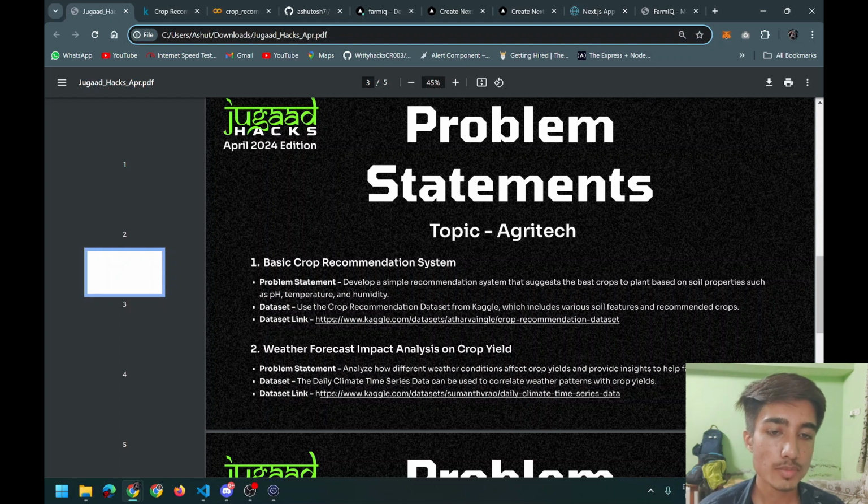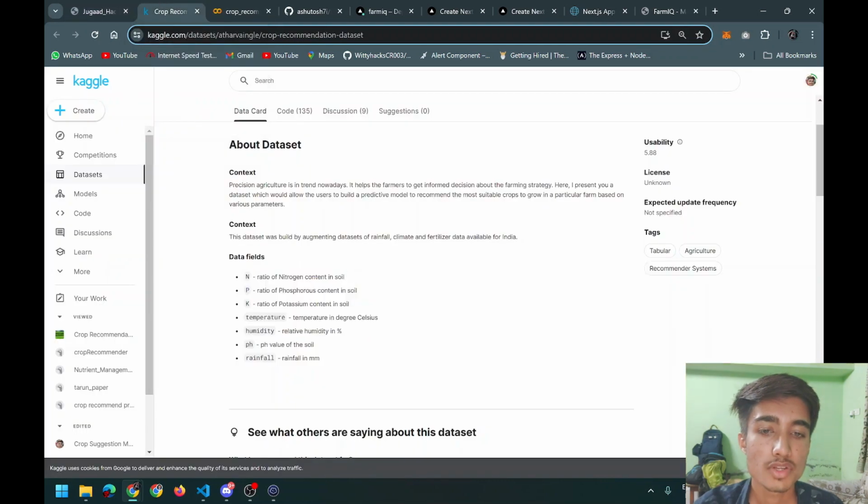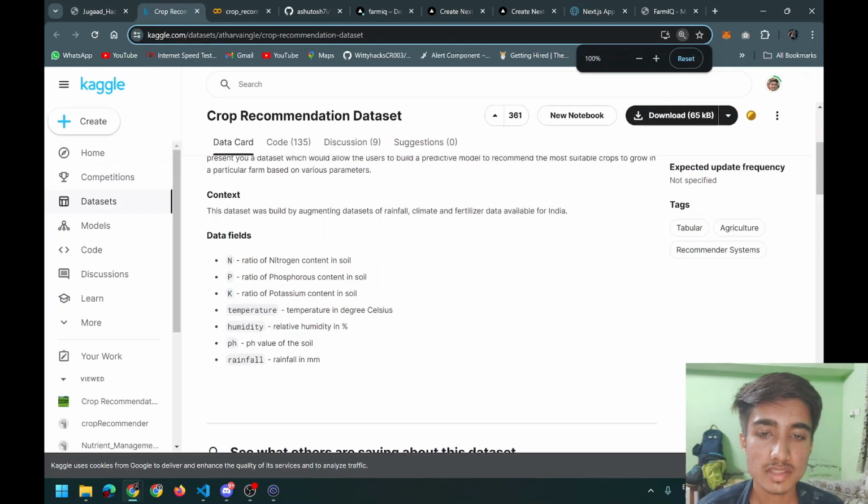So the problem statement was that we are required to make a simple recommendation system that takes soil properties such as the soil pH, temperature, the soil humidity, etc. and predict some crops to farmer that these crops will be best according to his land. So this was the problem statement and this was the dataset provided. So these are the fields in the dataset.